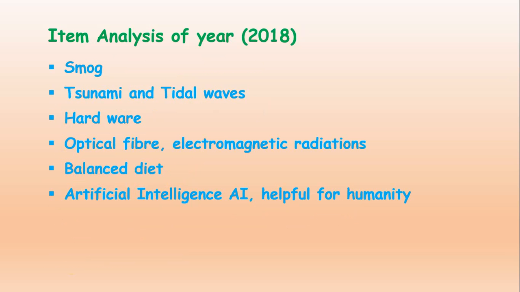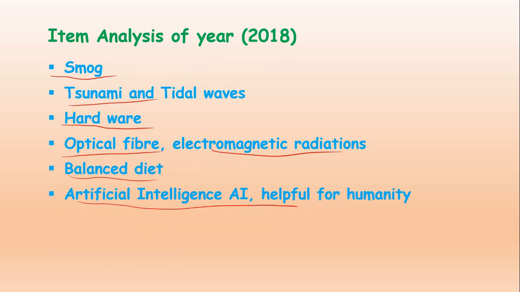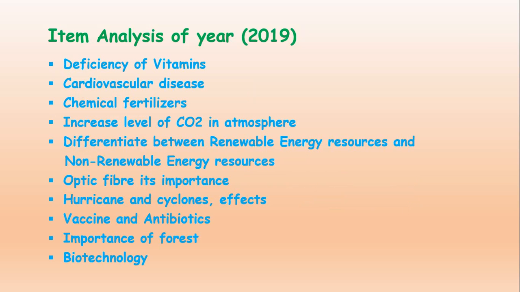Then item analysis of 2018: smog, tsunami and tidal waves, hardware, optical fiber, electromagnetic radiations, balanced diet, artificial intelligence and how it is helpful for humanity. This is also one of the very important topics, repeated again and again, artificial intelligence, which we will discuss.